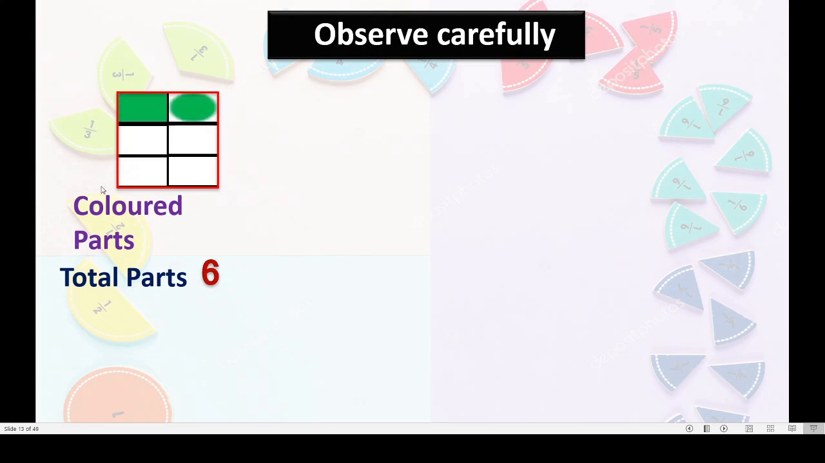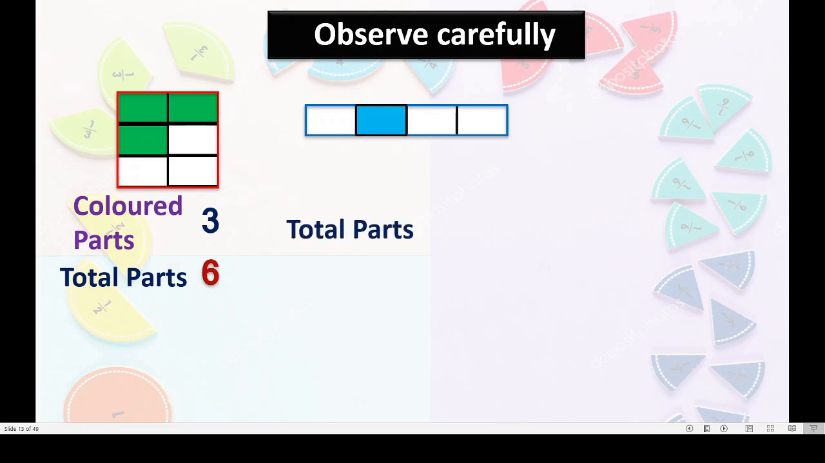One part is colored. Second part is also colored. Third part is colored. Yes. How many parts are colored here? 3 parts. Okay. Here one more figure is there. One more rectangle. We will divide this rectangle into how many equal parts? And how many parts are colored? We will see. See total parts.